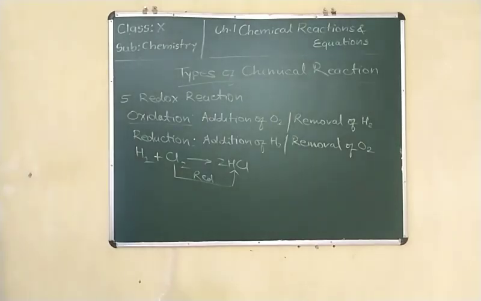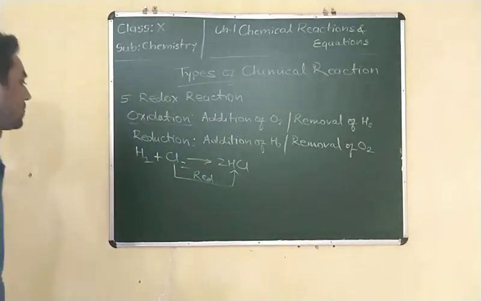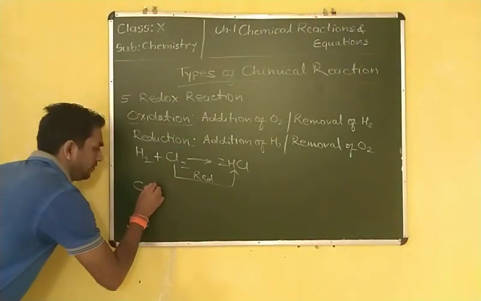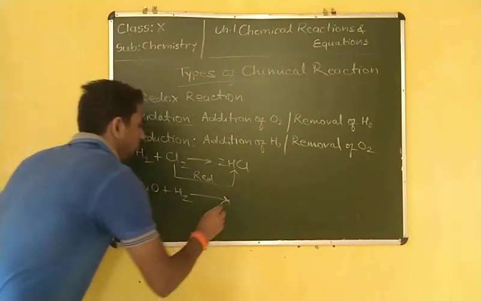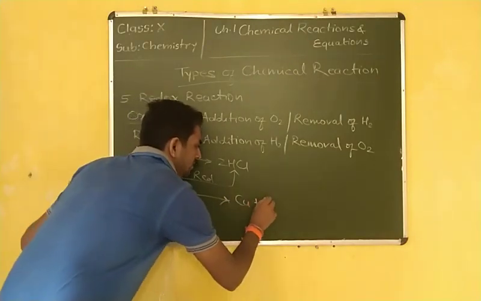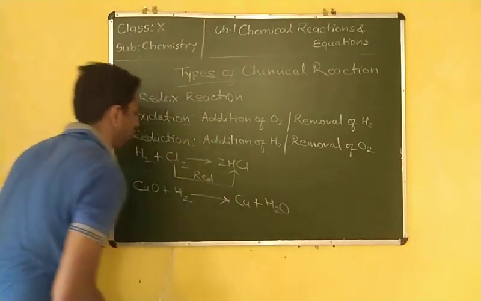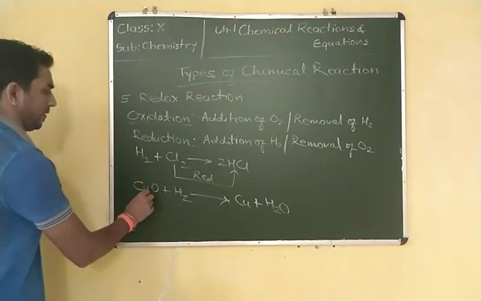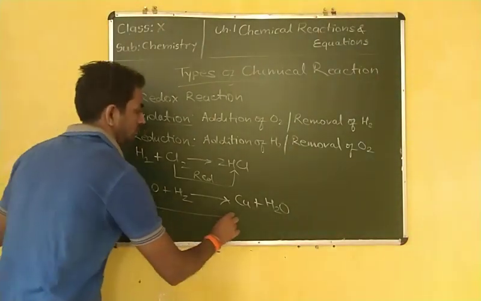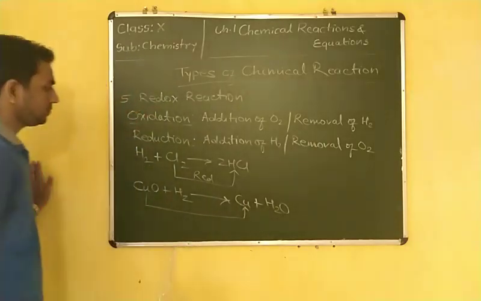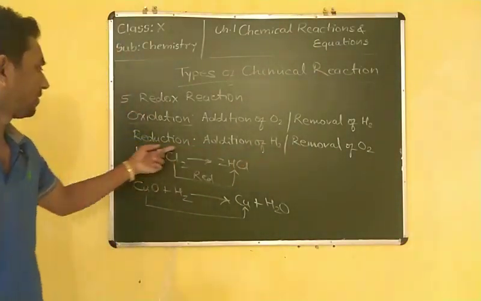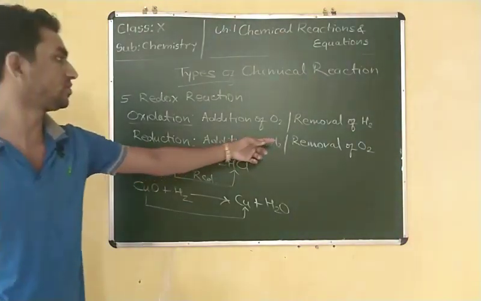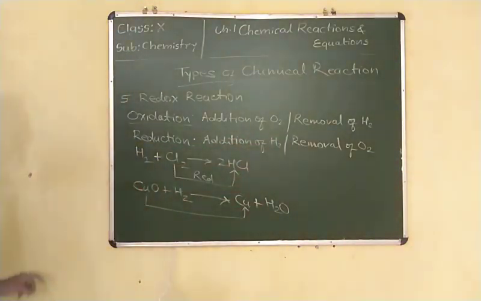Some other example: CuO plus H2 is equal to Cu plus H2O. CuO we have already read in the previous example. Here there is removal of oxygen, which is also known as reduction.